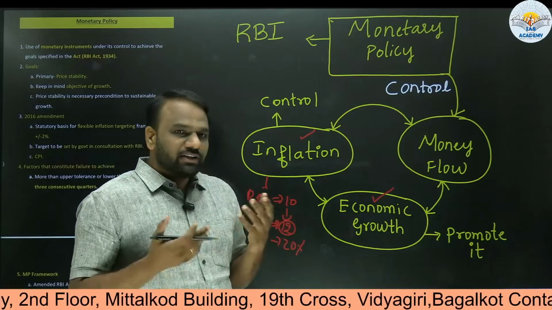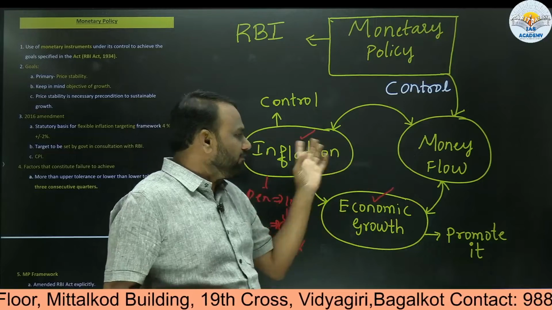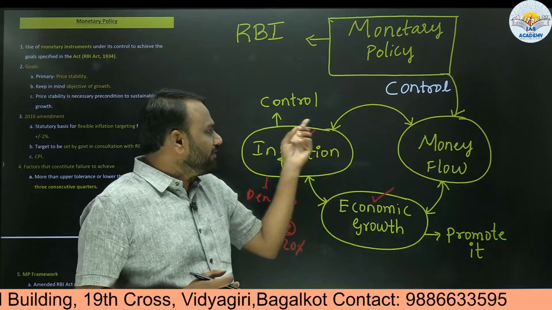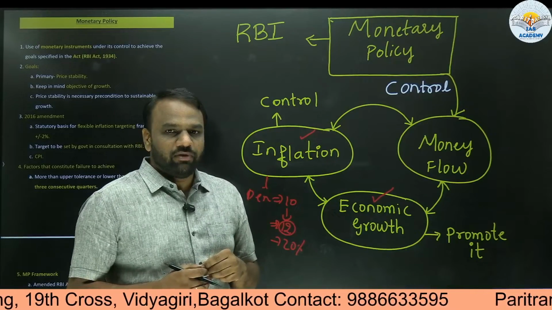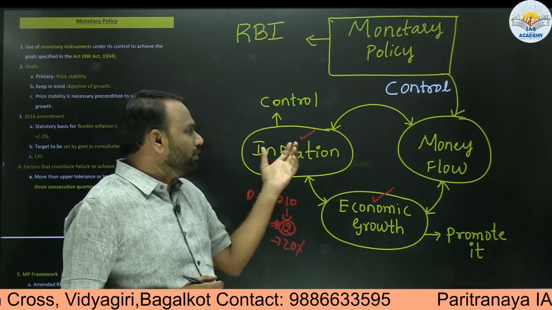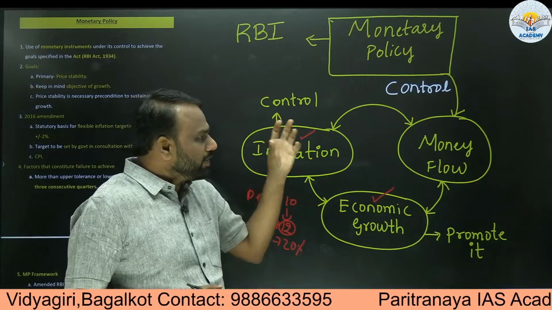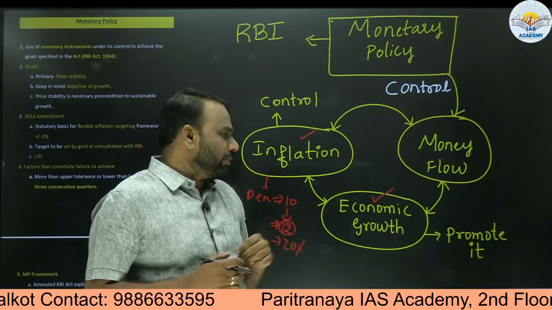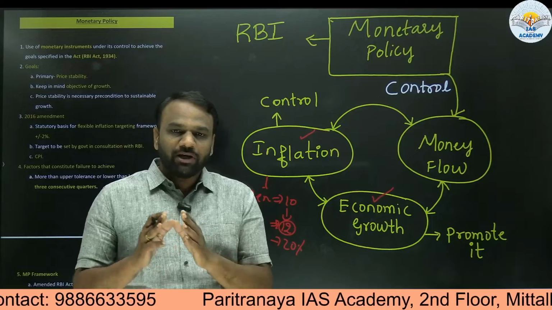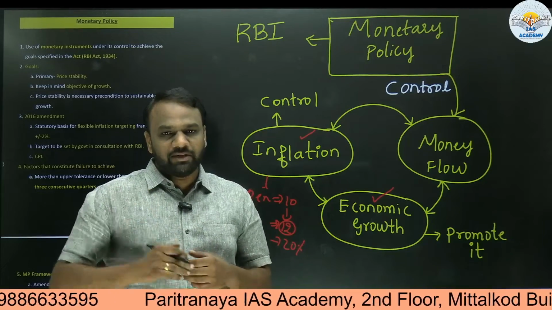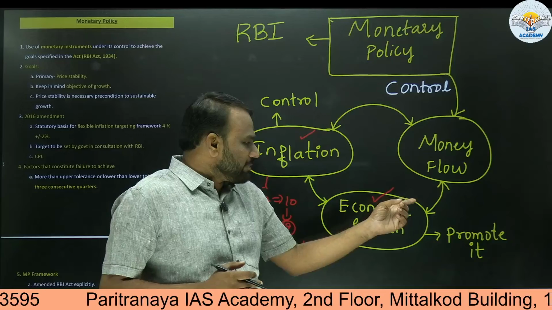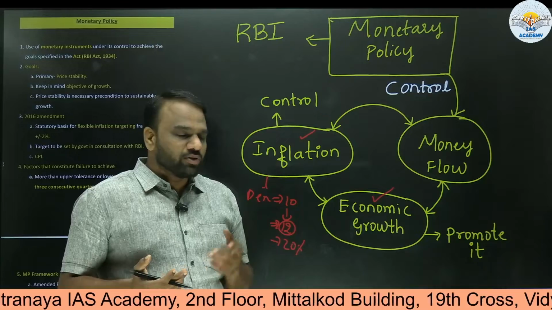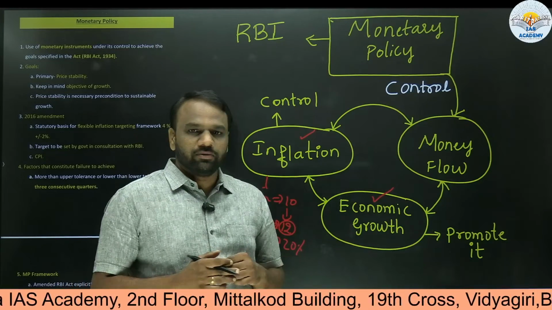Now we need to understand the relationship between money flow and inflation. Whenever there is more money flow, it will lead to more inflation, and we want to control that inflation by regulating the money flow. This is one aspect. Another one is economic growth. Whenever we want economic growth to happen, we require more money supply. When there is more money supply, there is more economic growth. Are we interested in promoting economic growth or reducing it? Always we are interested in promoting economic growth.